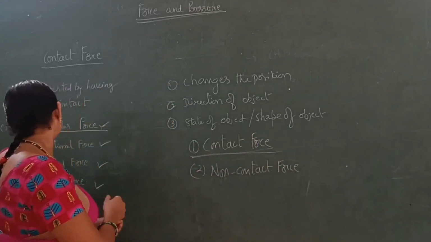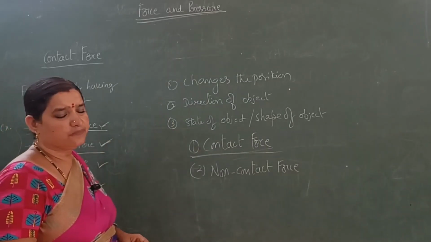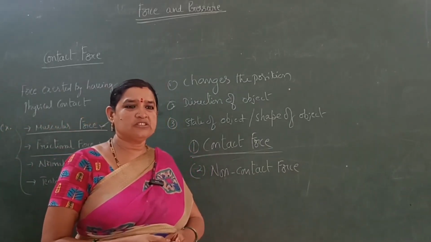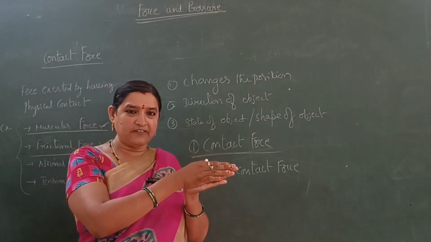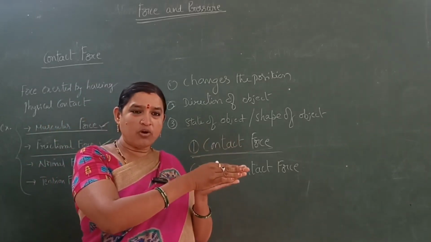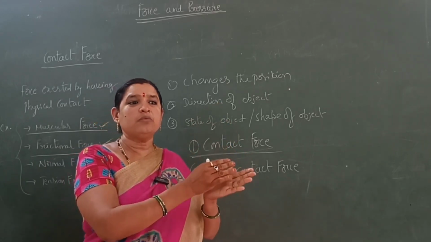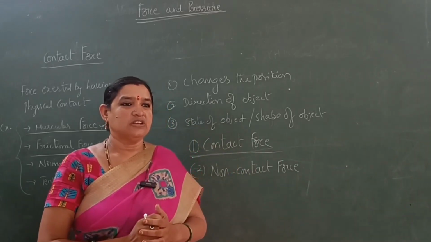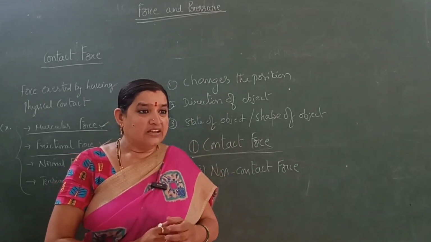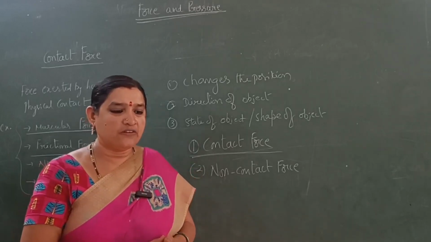The next one is frictional force. What is a frictional force? Frictional force is also one type of contact force. When two bodies are in physical contact, one body exerts force on the other body which opposes the relative motion of the body. That is called frictional force.